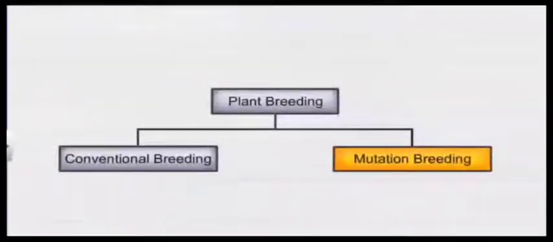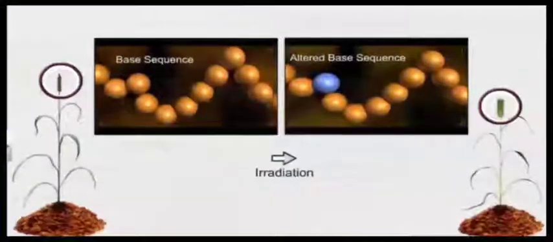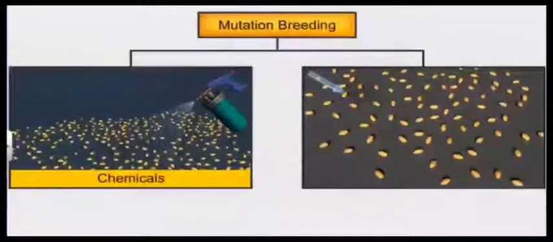So we can switch over to a better scientific process called mutation breeding. In mutation breeding, we first study the base sequence which is responsible for the disease in that crop, and then with targeted irradiation we can alter that particular sequence and a resistant variety can be developed.